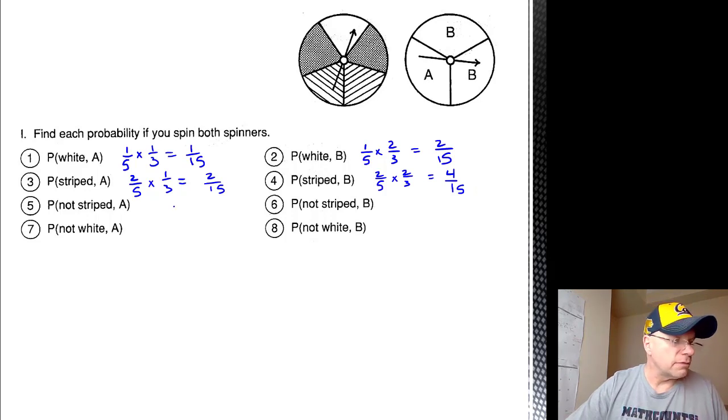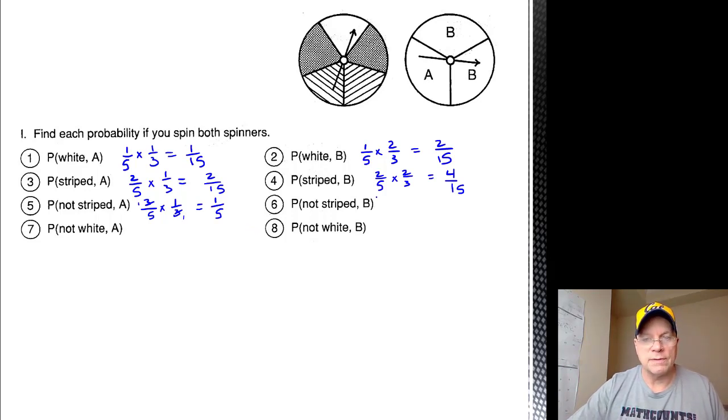Number 5, probability of not striped. If striped is 2/5, not striped, the complement, is 3/5. Probability of A is 1/3. I see a common factor, 3 and 3. So I get probability of not striped, then A is 1/5 in simplest form.